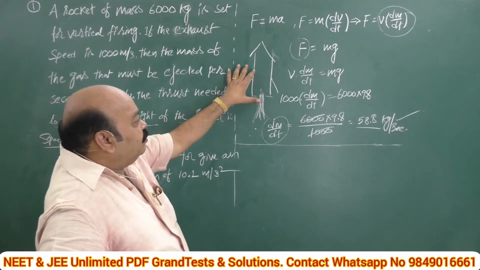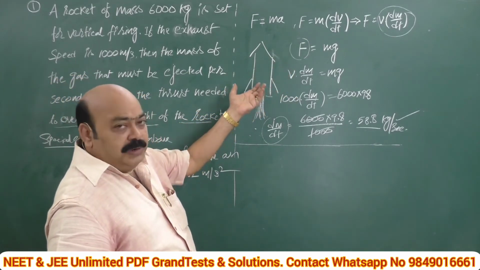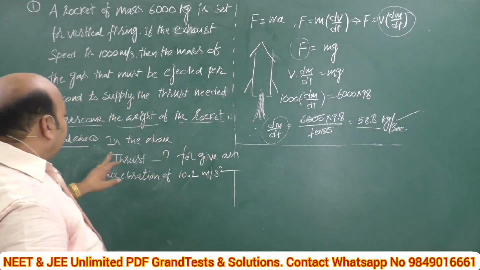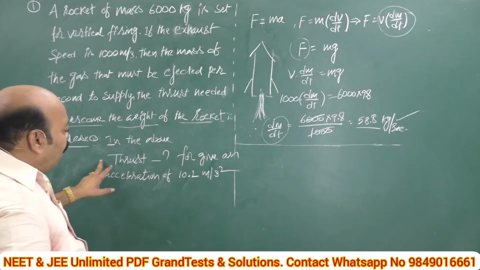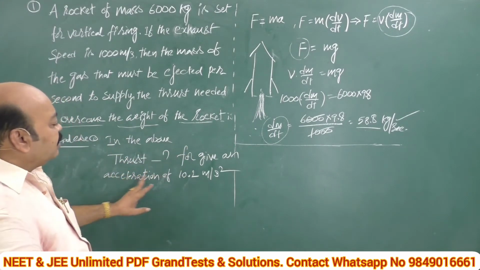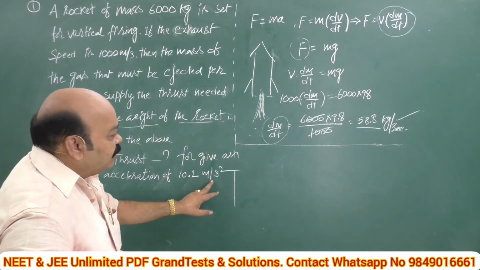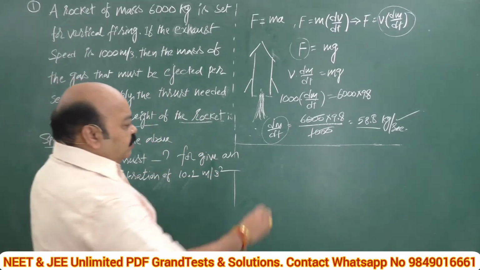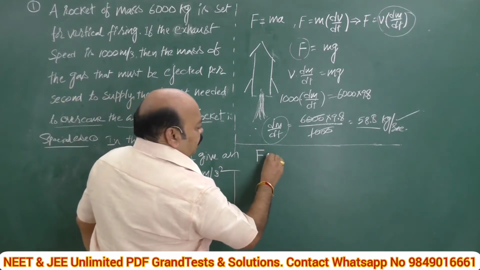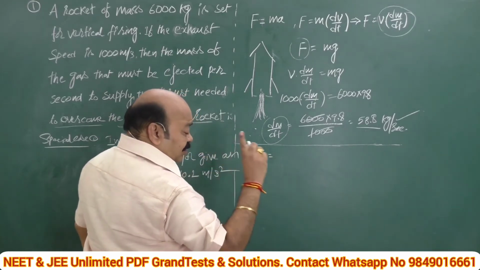In the previous case, we calculated the force required to overcome its weight. Here, in the above problem, what is the thrust for giving an acceleration of 10.2 meter per second square to the rocket? Here the force required is equal to two things.